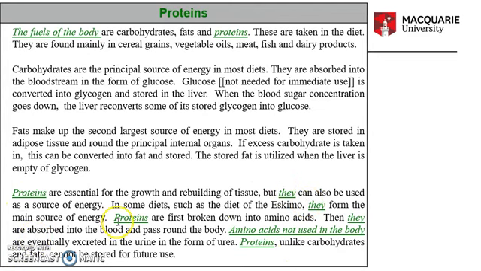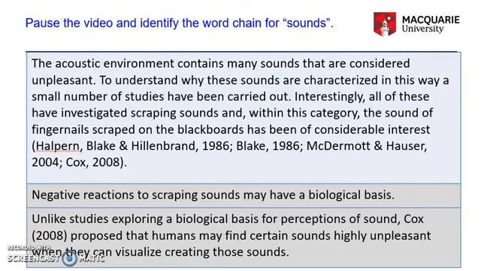So pause the video and see if you can identify the word chain for sounds in this text, with the introductory paragraph of our example summary and then the topic sentences of the first two paragraphs.